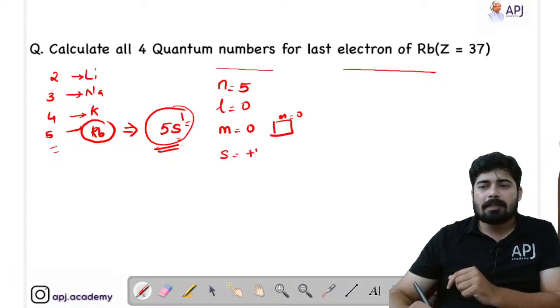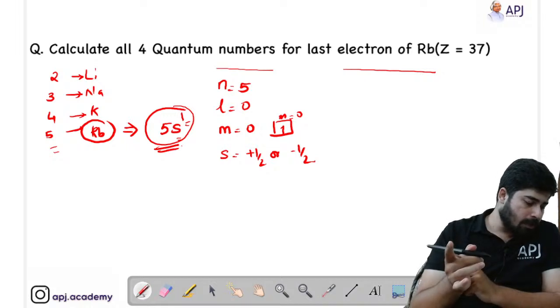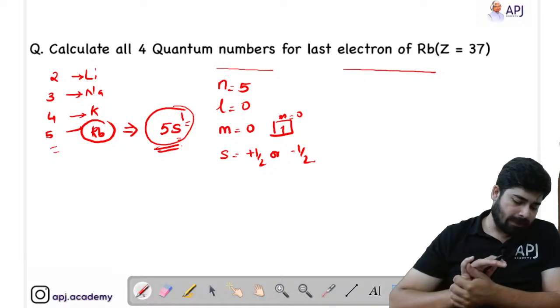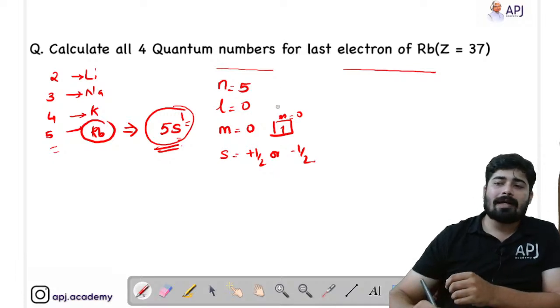Now what about spin? S can be plus half or minus half, because it consists of only 1 electron. That 1 electron can have clockwise rotation or anti-clockwise rotation, so it can have plus half or minus half. This question was a JEE main question. And why did I write this?